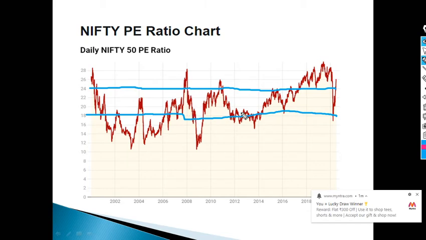18 is very normal to get, but getting 16, 14 and 12 is like once in 5 or 10 years. These are very difficult, but 18 is the indicator which says the market is cheap. So what people do is, when they get the market around 18, they start putting their money, and once they get the market around 16, they go all in. They buy very aggressively, like big institutions use this strategy, because they know once the Nifty touches 16, within one and a half years, the market will go back to the upper level.